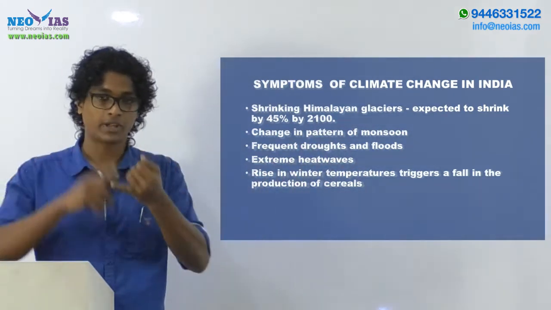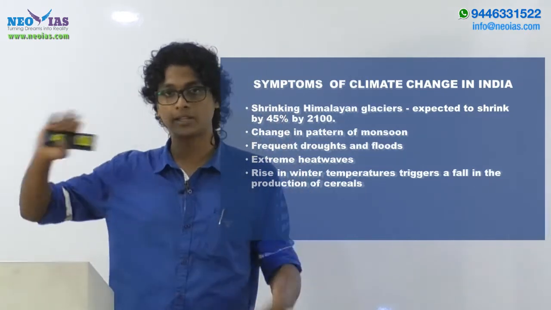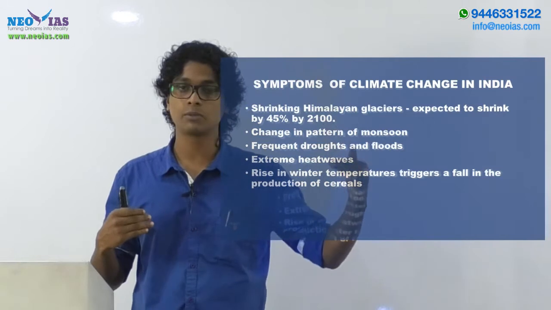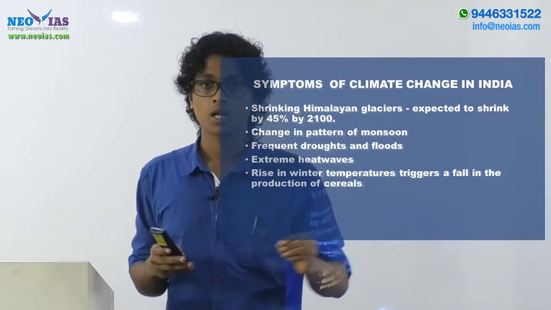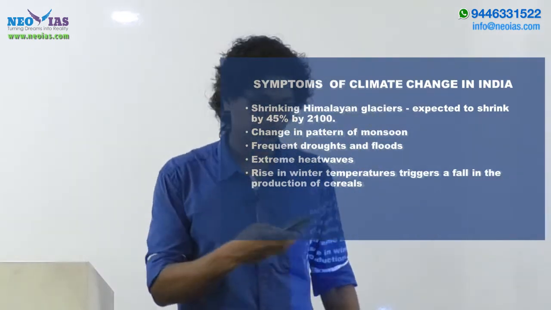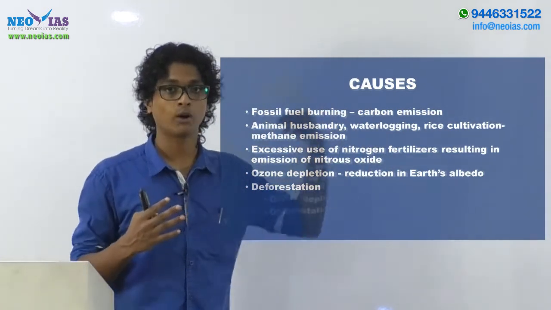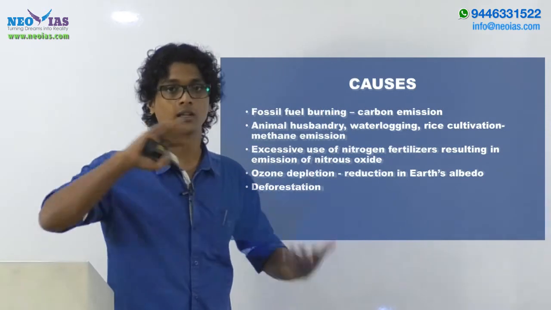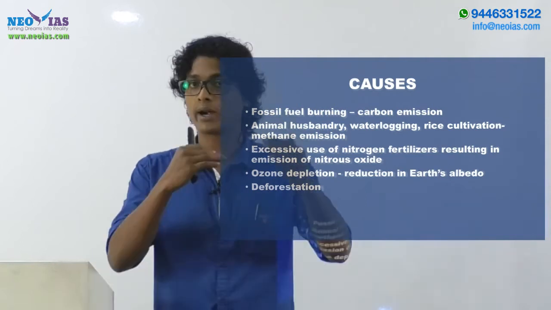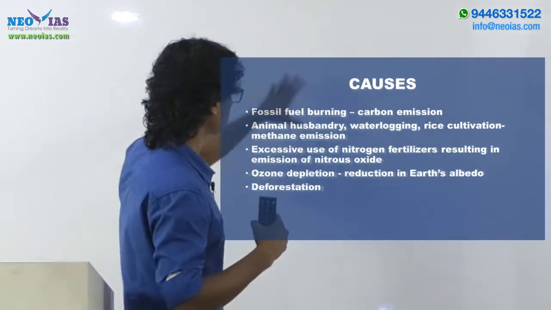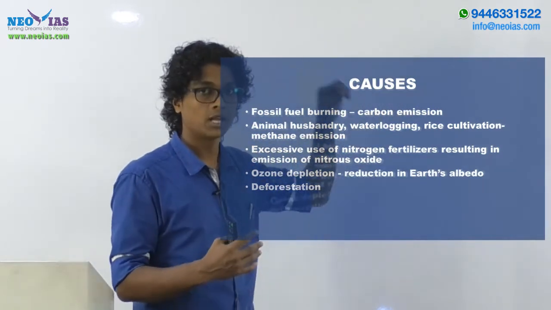So we have discussed briefly what climate change is, and the case of the industrial revolution. Then we have addressed the symptoms in the world as well as in India. Now let's discuss the major causes resulting in climate change. When you are addressing the causes part, you should prioritize the symptoms over the causes. Directly the causes haven't been asked in the question, but yet we have to bring up the causes. But more word limit has to be provided for the symptoms part. So address these causes as well as the solutions, which I'm going to discuss later, with a minimum word limit.